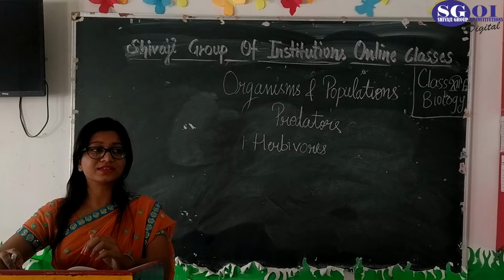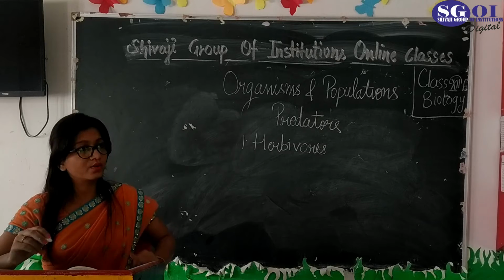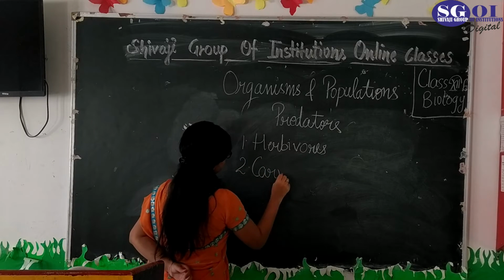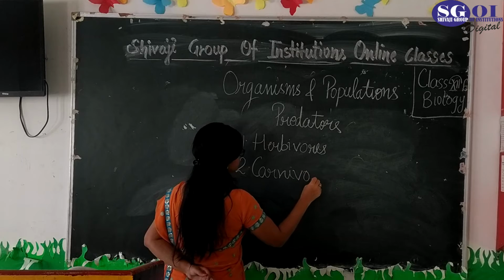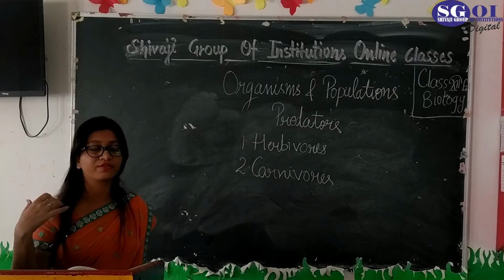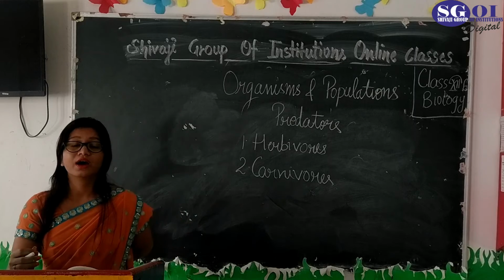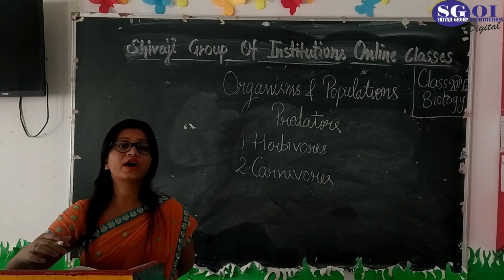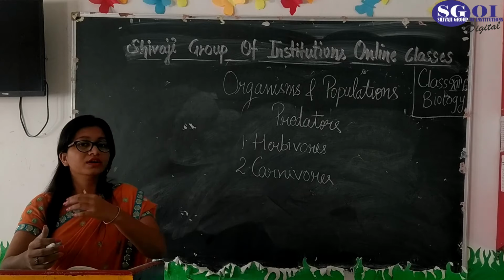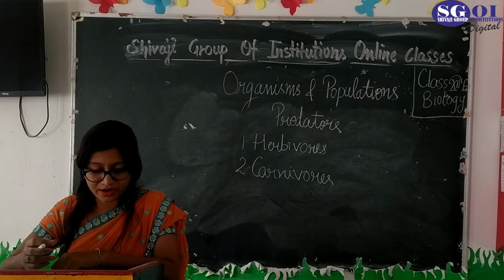The second is carnivores. Carnivores are those which feed upon other living organisms, fulfilling their food requirement with another organism.